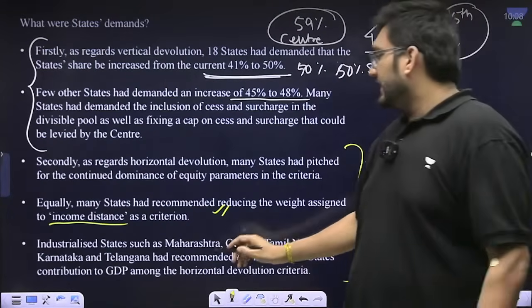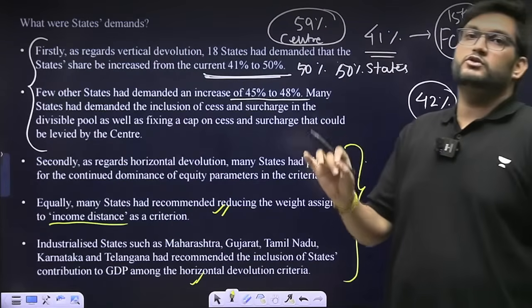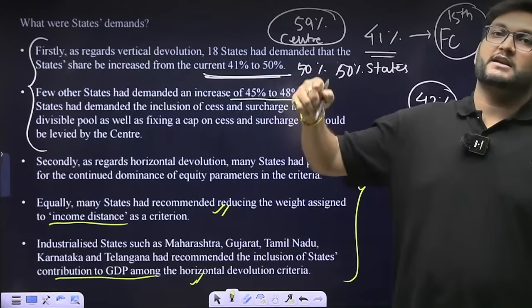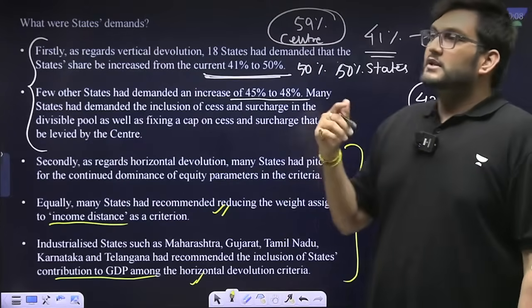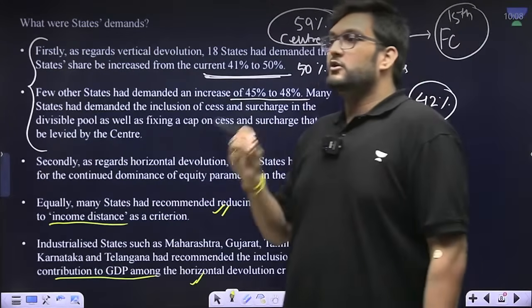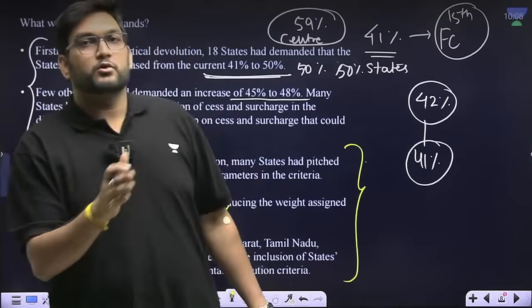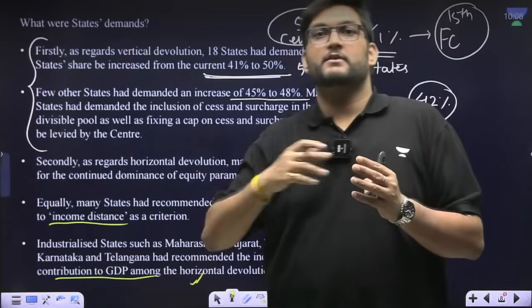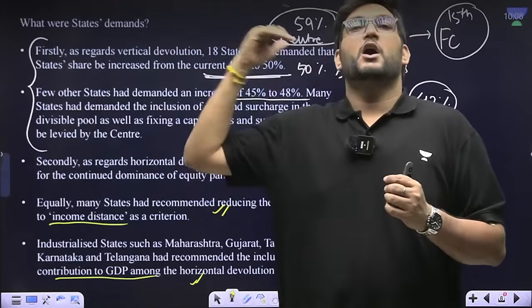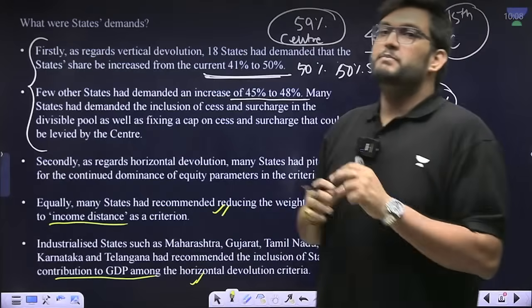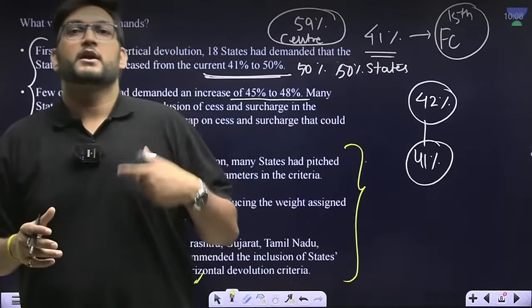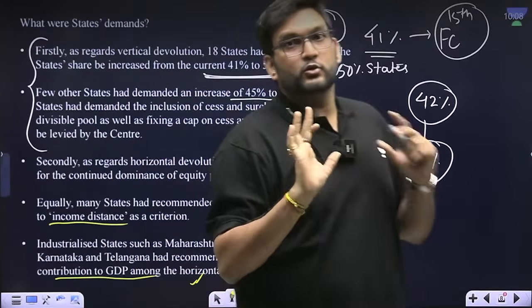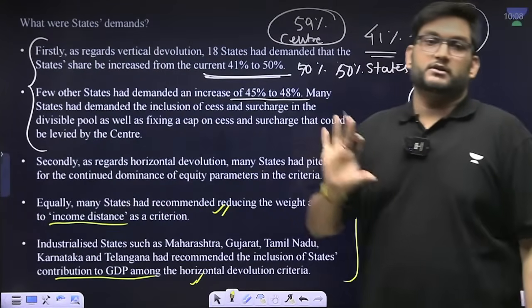At the same point of time, the horizontal devolution should also take into account how much contribution each and every state makes to the GDP. Therefore, there was an idea that why not allow states performing more, or contributing more to the GDP, to get more money, because they lose money based on either the concept of demography or the concept of income distance. They were being penalized for becoming more and more advanced, industrialized vis-a-vis other states. These were the two major demands for vertical and horizontal.